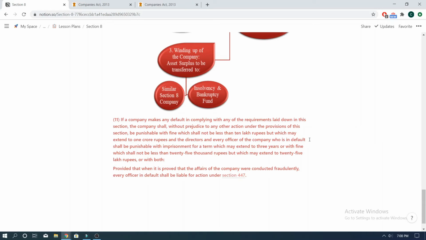Provided that when it is proved that the affairs of the company were conducted fraudulently, every officer in default shall be liable for action under Section 447.